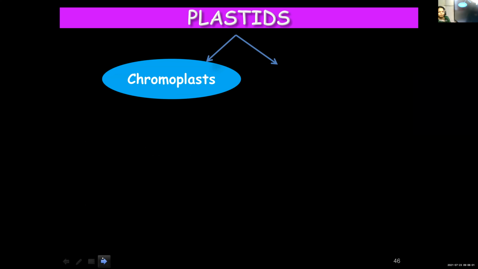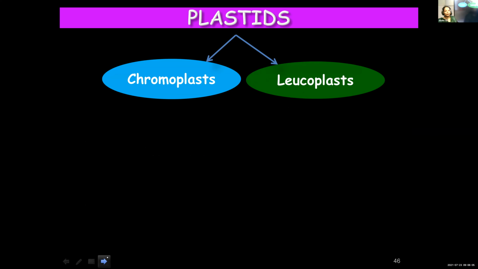Plastids can be broadly classified into chromoplasts and leucoplasts. Chromo means colored, so colored plastids and colorless plastids. Leuco means white, colorless. Leucoplasts are colorless. They don't contain any pigment, whereas chromoplasts contain different pigments.